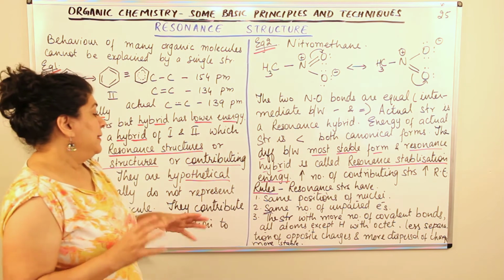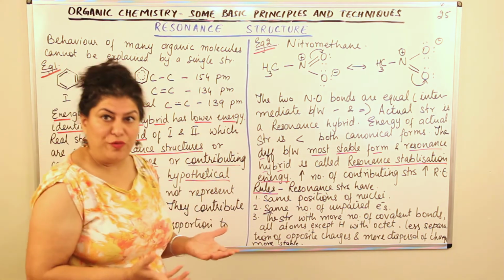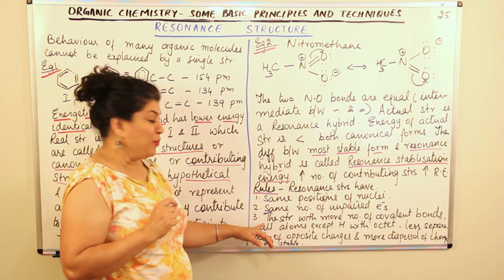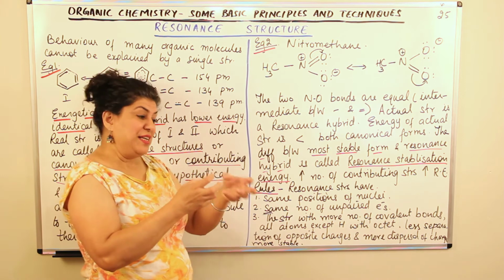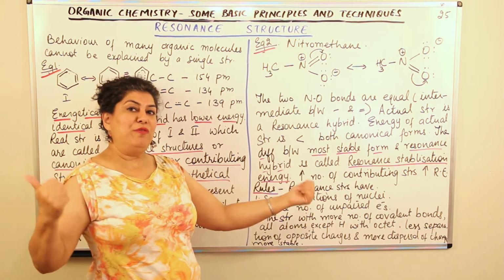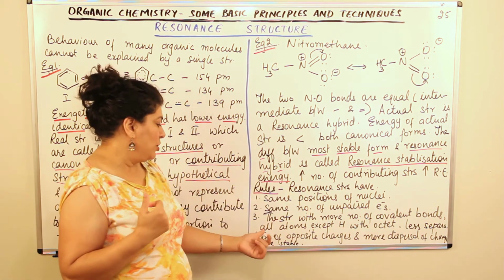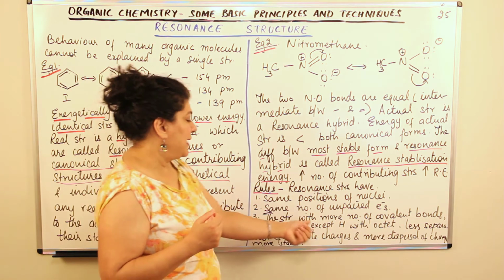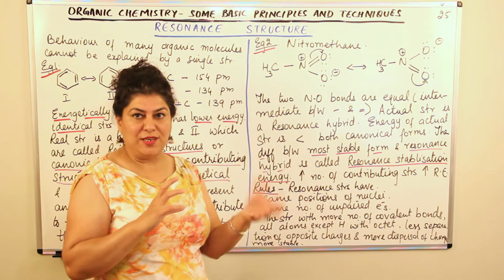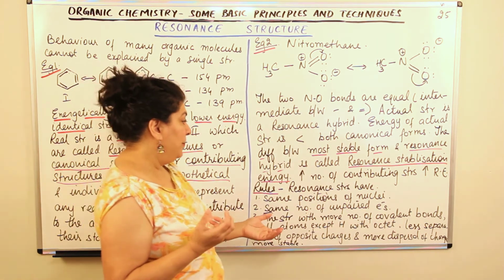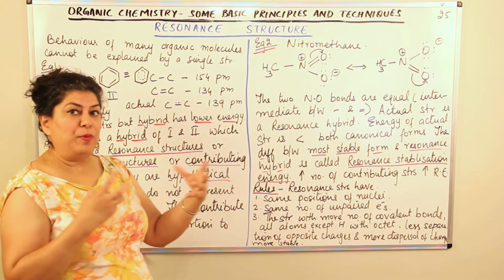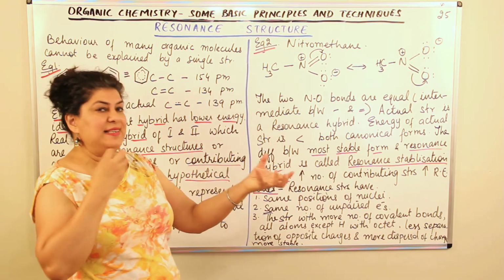The third thing is that the structure which has more number of covalent bonds, now you will say we cannot change the number of covalent bonds, so how are you saying that? The different structures that you would be making according to the pairs of electrons, the one which seems to be forming more number of single covalent bonds, all atoms except hydrogen should have octet completed. Only hydrogen has a duplet completed because it does not have a second shell. And less separation of opposite charges, that is, the positive and negative, the polarity is less.